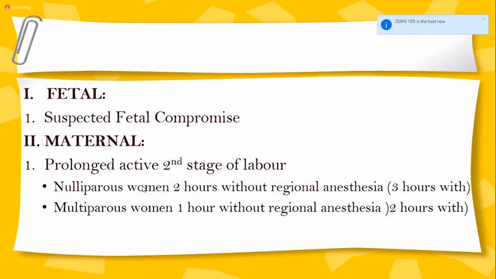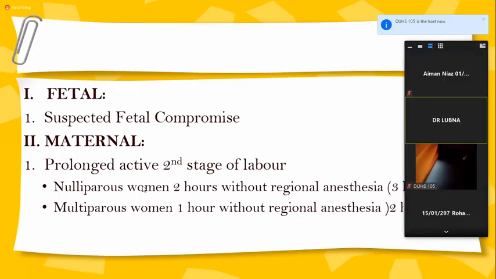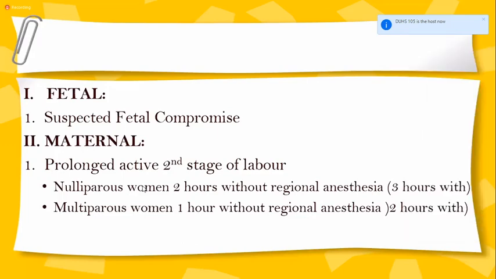So if there are no comorbids, the liquor is clear, there is no diabetes, hypertension, risk of IUGR, and she is fully dilated, although she has not taken epidural anesthesia, you can leave her for 2 hours with monitoring of the fetal heart sound so that she pushes herself.